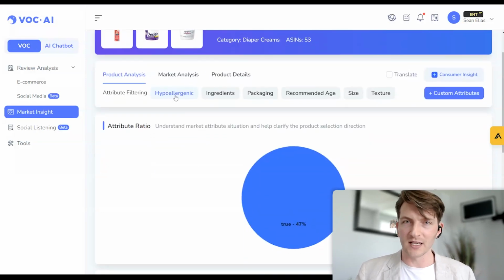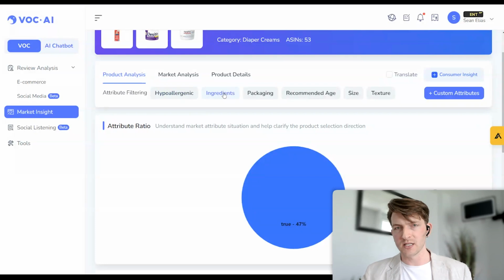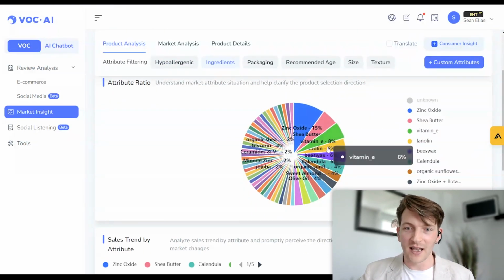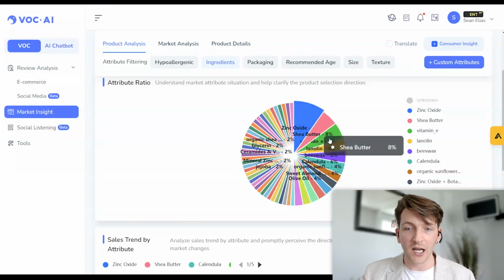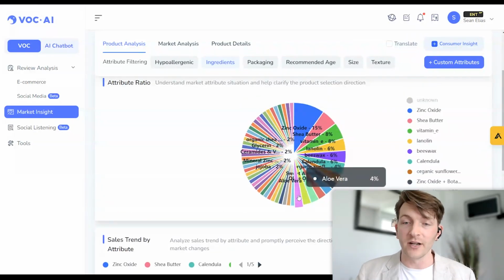predominantly, they're all selling something that is hypoallergenic, right? The sellers are marketing it as hypoallergenic inside of the back end of Amazon. But we can now see, okay, what ingredients are they using, right? So these are all the different ingredients that these sellers selling this product online are actually highlighting. But let's say we want to see, okay, is there any opportunity to get into maybe aloe vera, selling this product with aloe vera included?